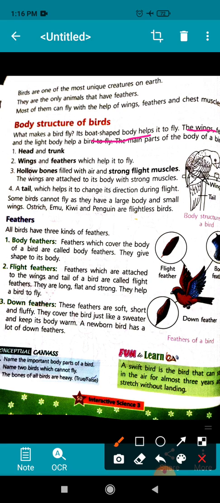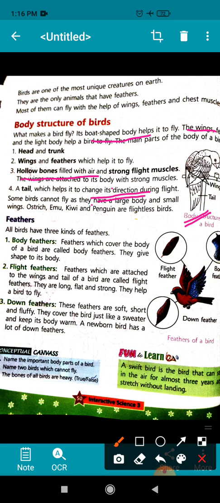Besides that, the bird has hollow bones that are filled with air, which makes the bird's body light weighted. Okay, and in the trunk region you can see the tail also, and the tail helps to change the direction during flight.